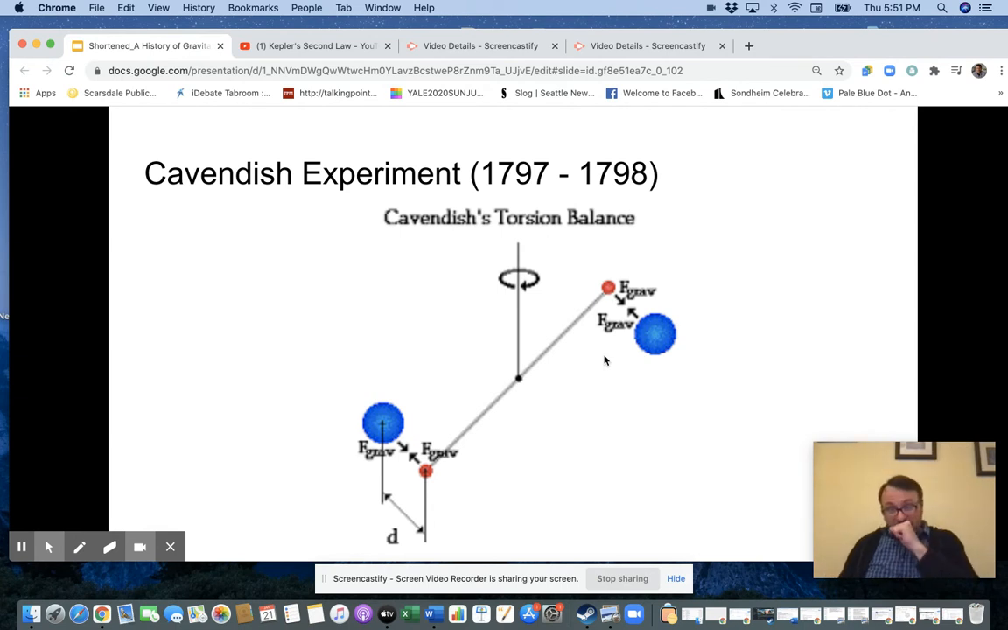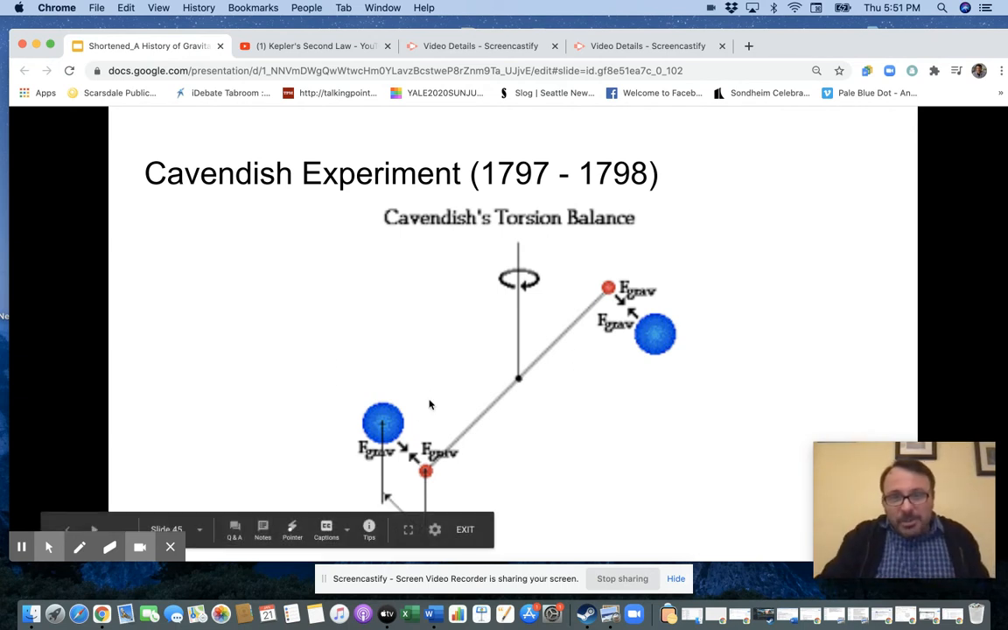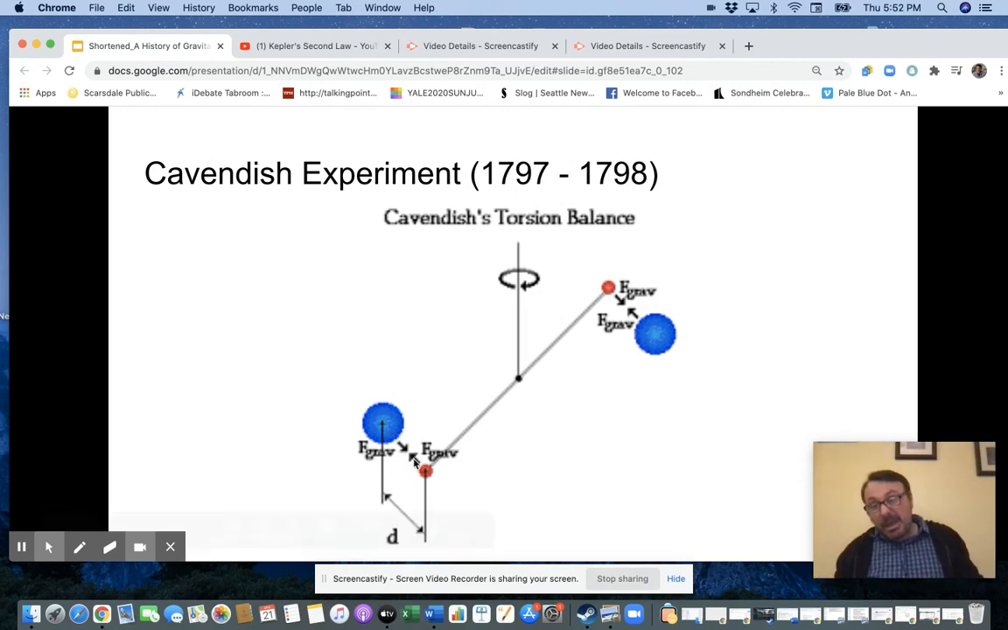Now, here's the thing, though. The force, as we know, between these two masses is going to be really small. That means it takes a long time for this to move into position and get into equilibrium. In fact, it takes about 12 to 14 hours to get into equilibrium, depending on how you set up the experiment. And anything that disturbs the experiment in this time period means you have to start over.